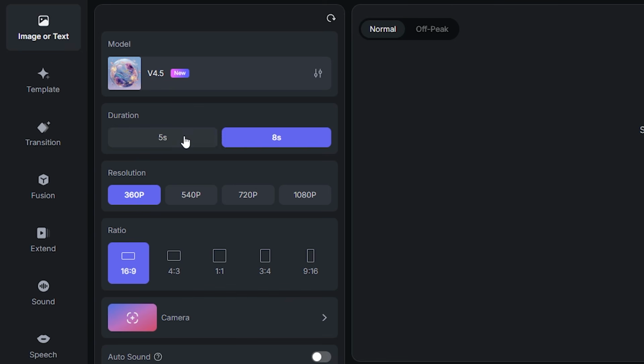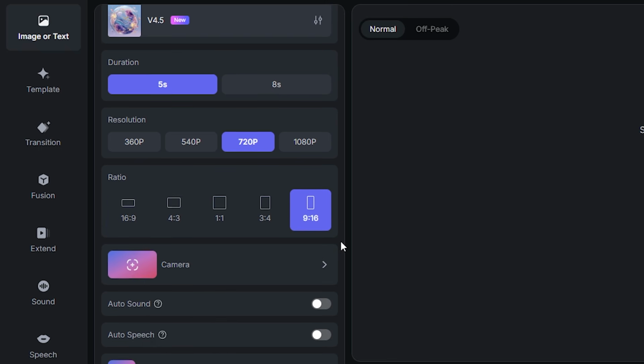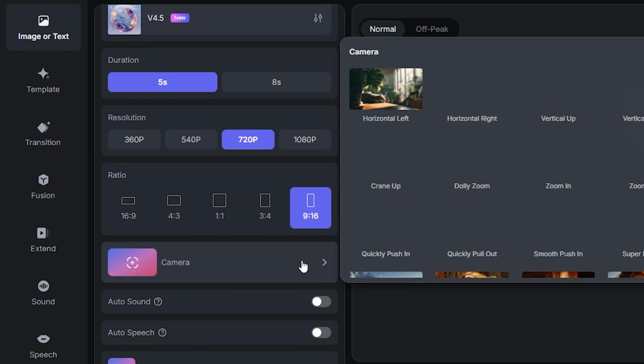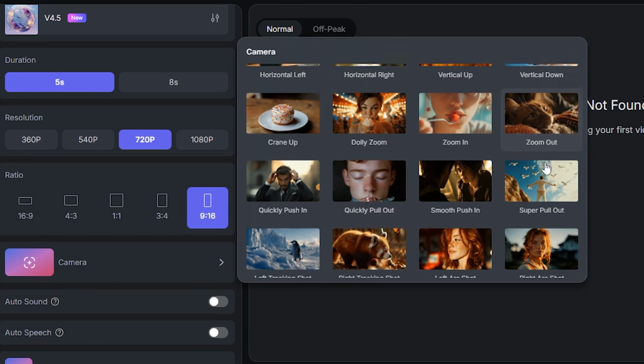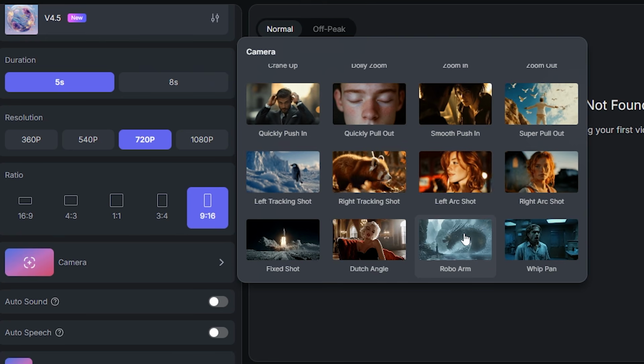4.5. Set the video duration to 5 seconds, that's more than enough, and it helps save credits. Set the quality to 540 or 720. I'll choose 720 for better resolution. The format should be 9:16. This is ideal for YouTube Shorts. You can configure the camera animation, whether it moves forward, backward, left, right, or stays fixed on the character. That's up to you. It depends on the scene in your video.